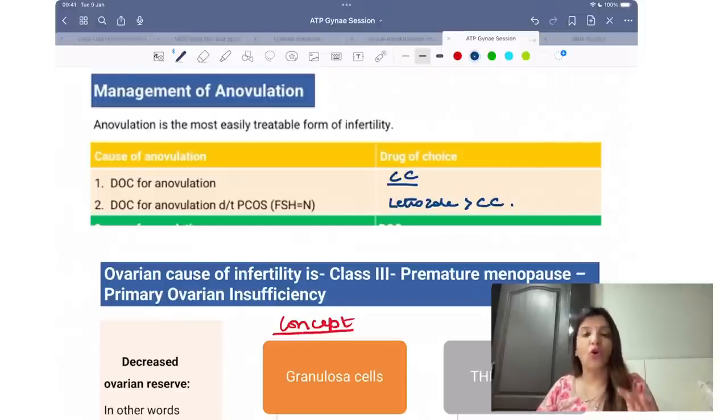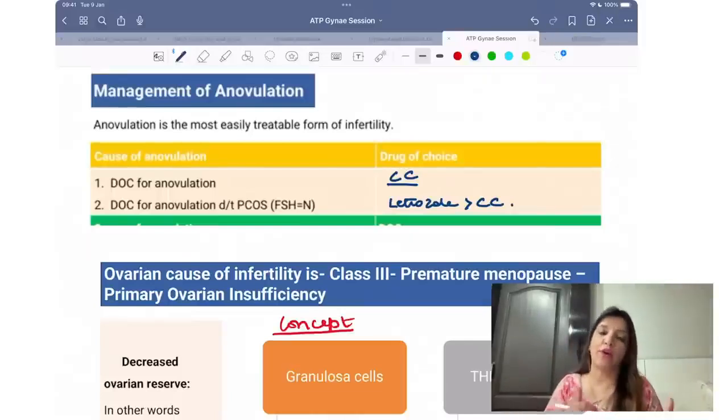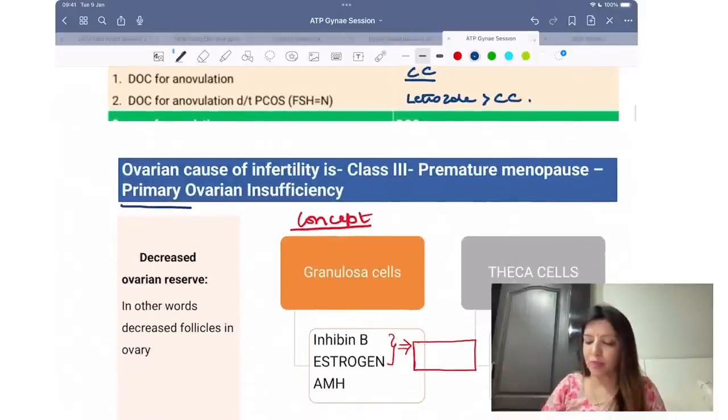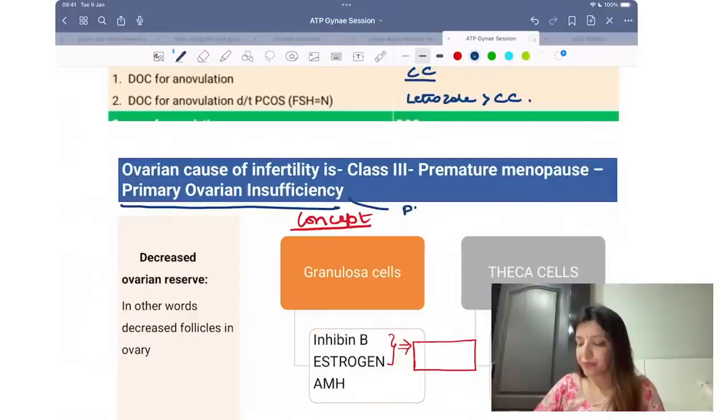Now, another cause of infertility in a female which is related to the ovary is premature menopause. Premature menopause is also called primary ovarian insufficiency. That's the new name for premature menopause, POI. Right? Now a question will come: what are the tests which tell you that there is decreased ovarian reserve?